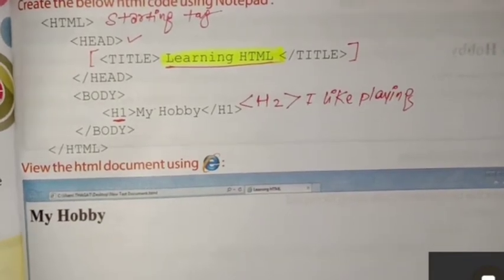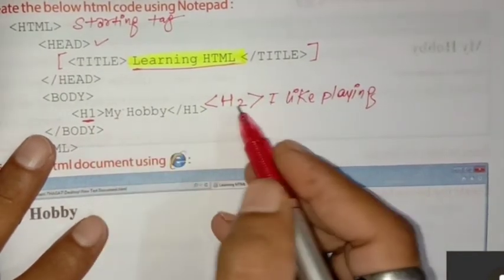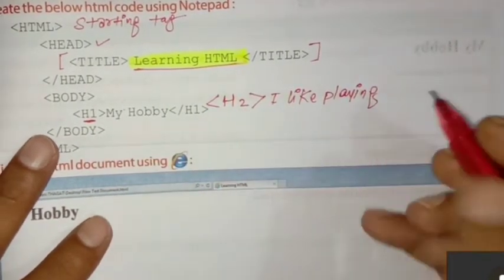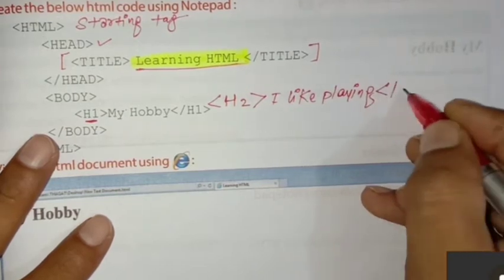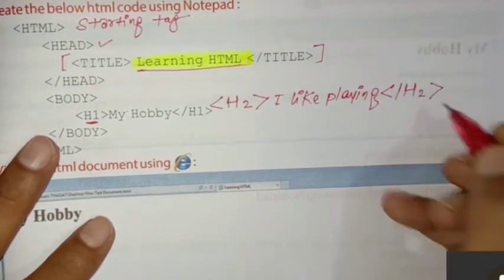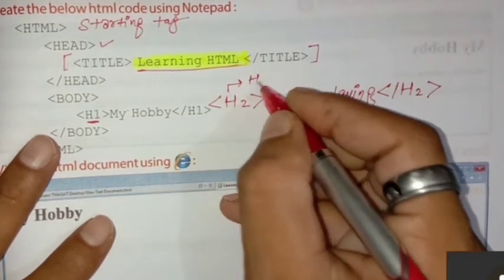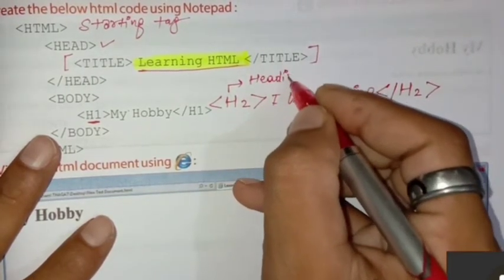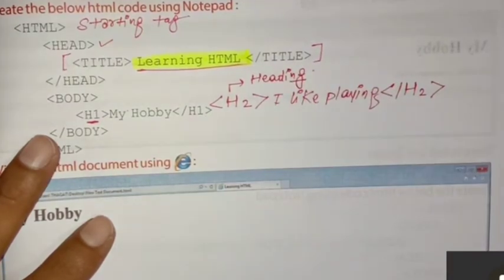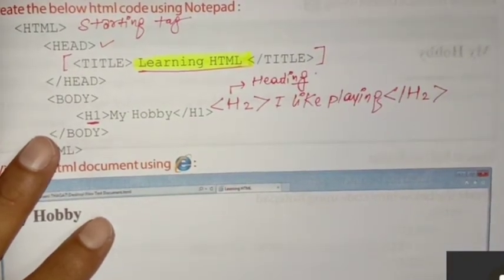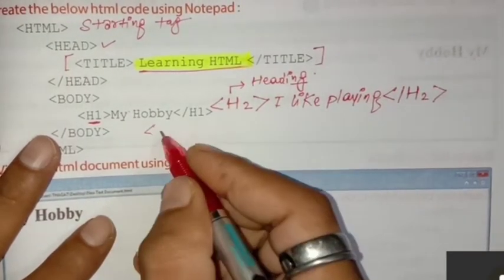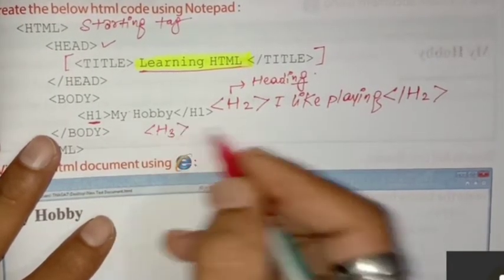So as I was telling, like H1 we can add H2 heading also. I like playing. Then H2 heading. H means heading. You can give as many headings as you want. Suppose we add one more line, H3.